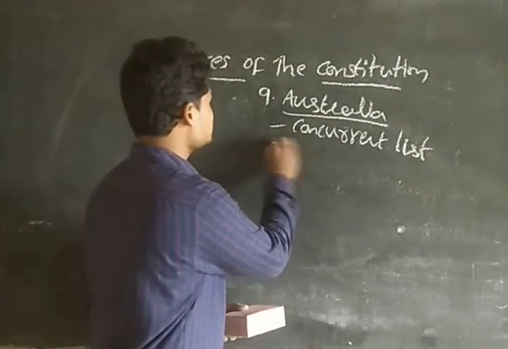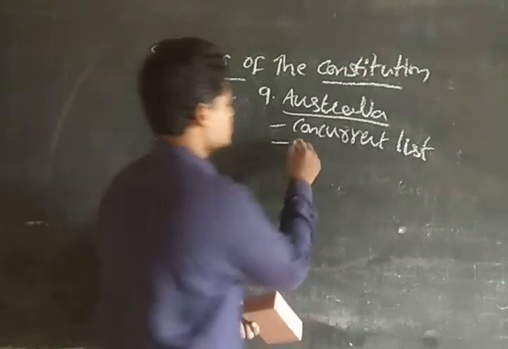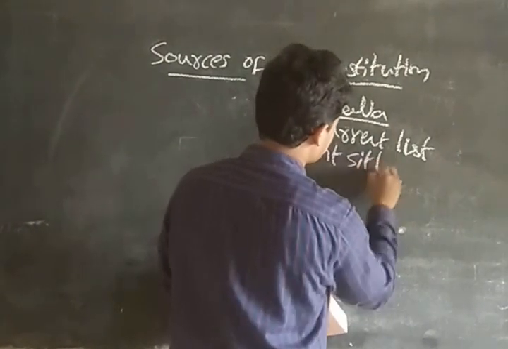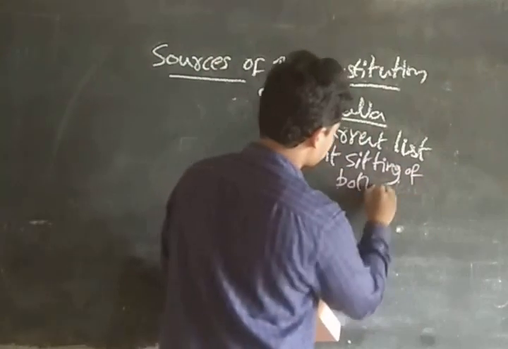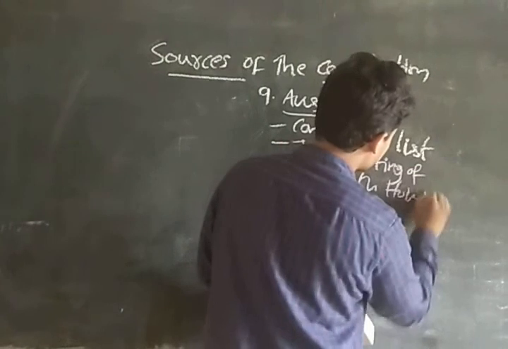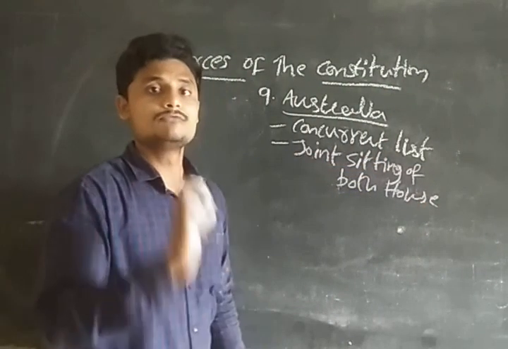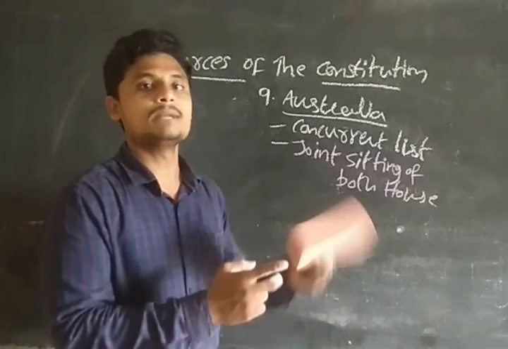And after this we have the joint sitting of both houses. Guys, if the bill is an ordinary bill, then only, guys. If the bill is an ordinary bill, in the parliament we are going to pass the bill, and the final bill becomes the act.